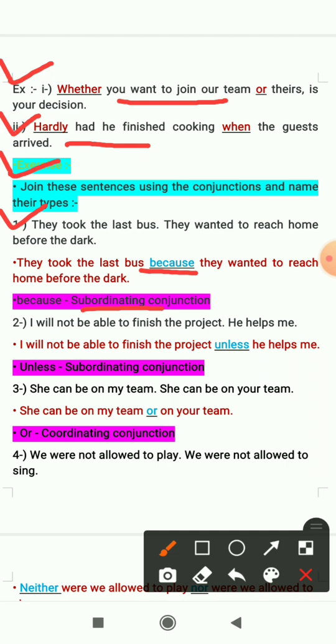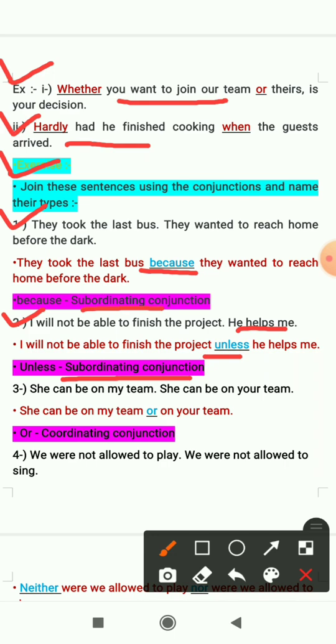Second one is: I will not be able to finish the project, he helps me. So here we have used the conjunction unless, which is a subordinating conjunction and is used to show a condition. So that means I will not be able to finish the project without his help.